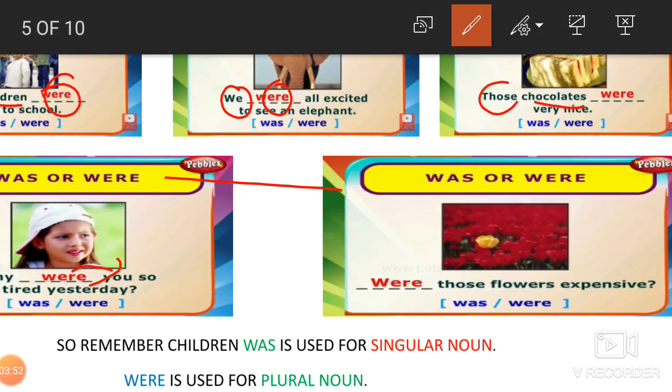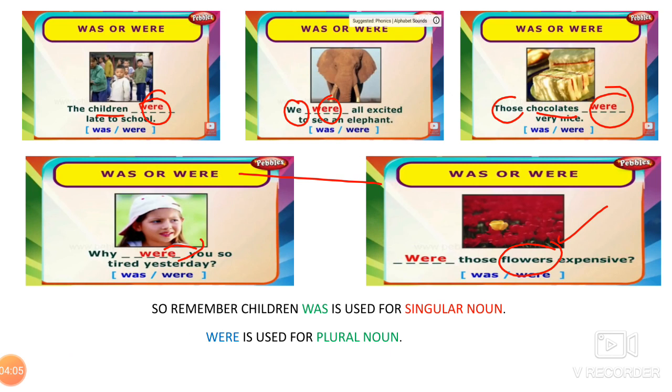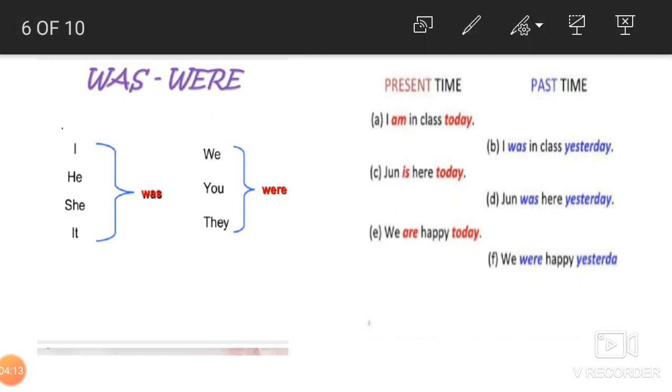Those chocolates, more than one. So were those flowers. We're talking about more than one. So were those flowers expensive? Okay, children. Please remember, children, that was is used for a singular noun and were is used for the plural noun.